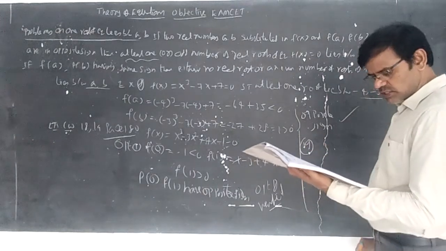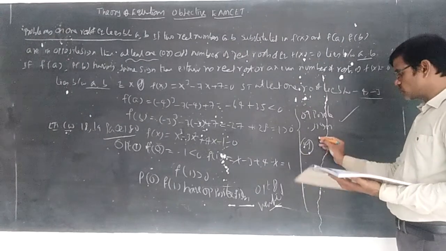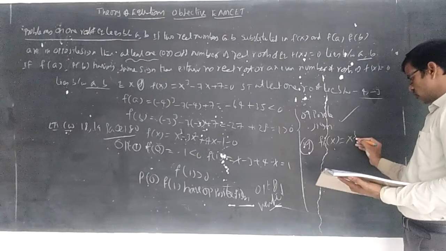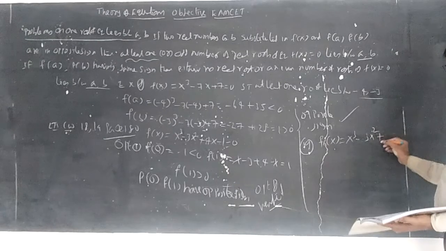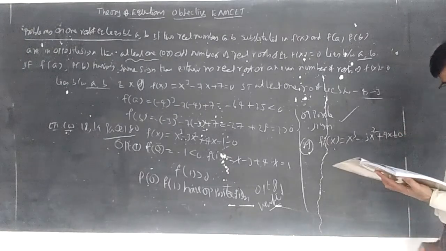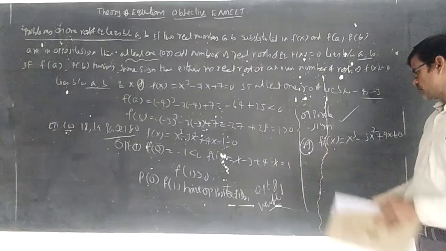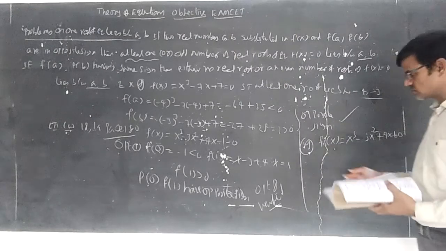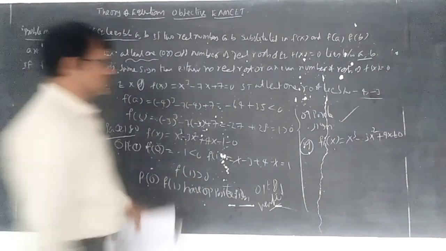19th question, assertion: 1 root of x cube minus 2x square minus 1 lies between 2 and 3. Take the function f of x is equal to x cube minus 2x square minus 1 equal to 0, lies between 2 and 3.